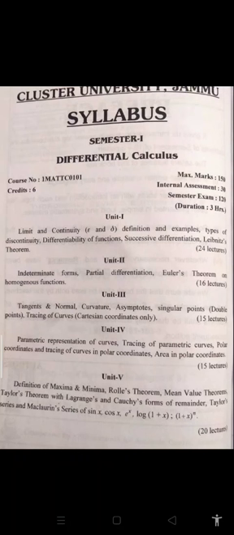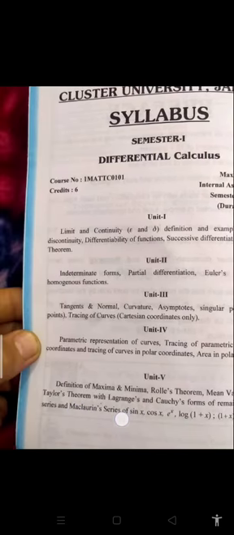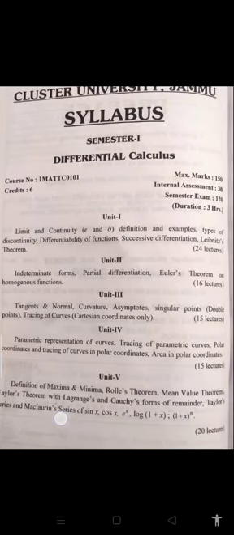In unit number 2, we will be taking up indeterminate forms, then partial differentiation, Euler's theorem on homogeneous functions and the related examples. In unit 3, we will be discussing tangents and normal, curvature, asymptotes, singular points, which are actually the double points, then the tracing of curves in Cartesian coordinates only. In unit number 4, we will be discussing the parametric representation of curves, tracing of parametric curves, polar coordinates and tracing of curves in polar coordinates, area in polar coordinates.